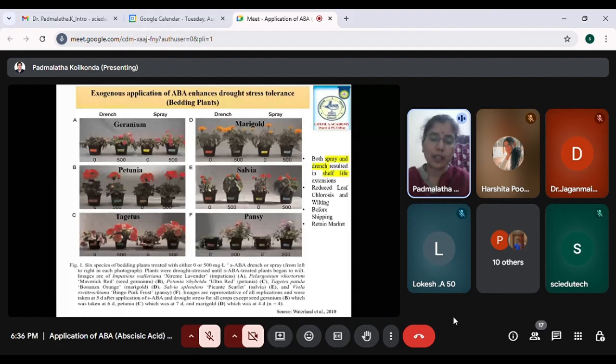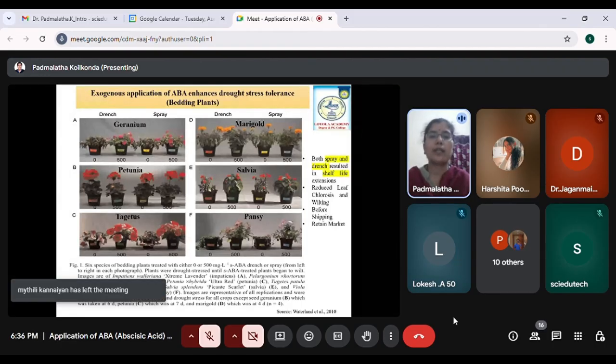For example, the taproot will go in depth, and the leaf area will be reduced. At the physiological level, there is an effect on the stomata, where the stomatal pore will try to partially close in order to reduce transpiration or water loss. Osmotic adjustments are also made inside the plant, like the production of solutes, amino acids, carbohydrates and lots of sugars. And it will also try ROS scavenging, that is, to maintain the permeability of the cell membrane.